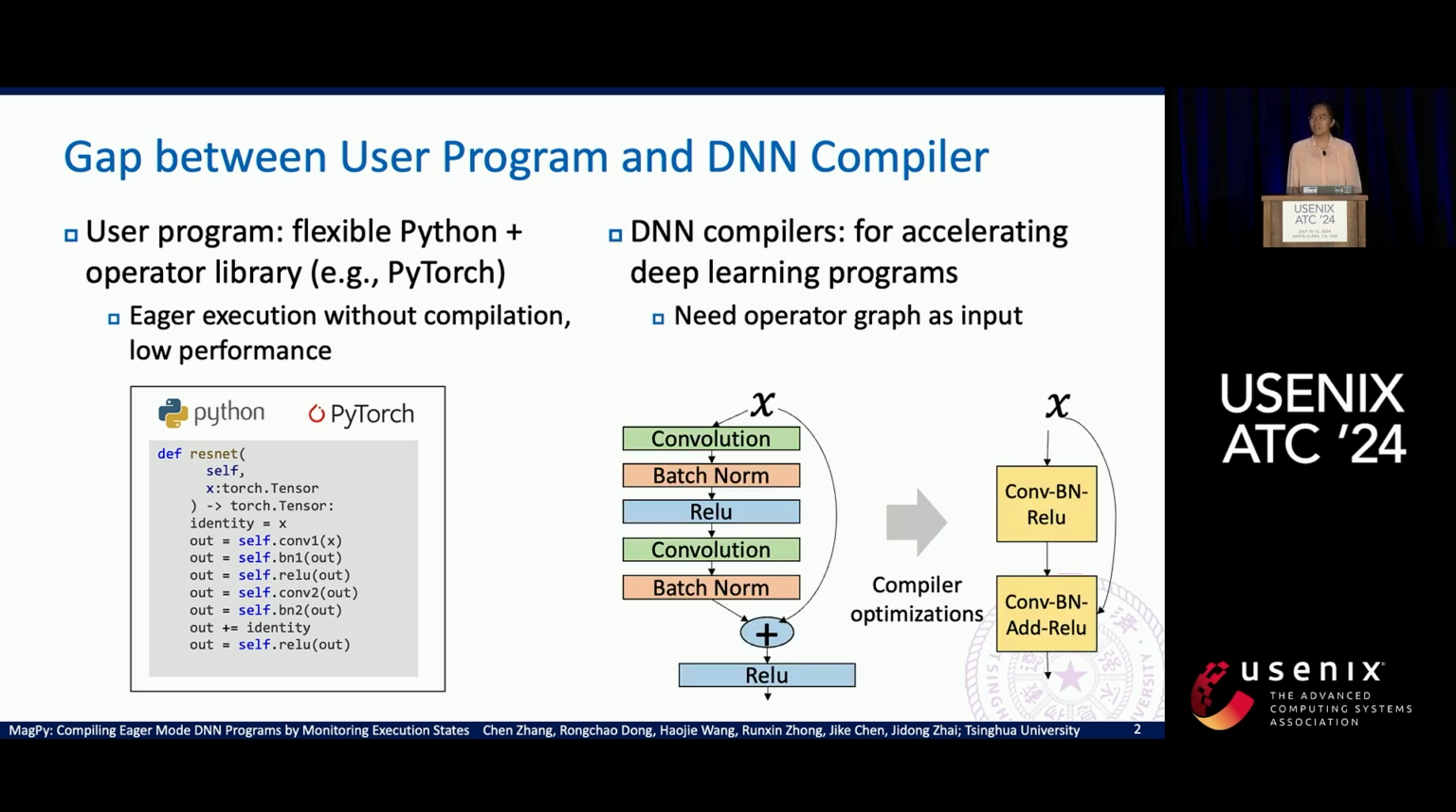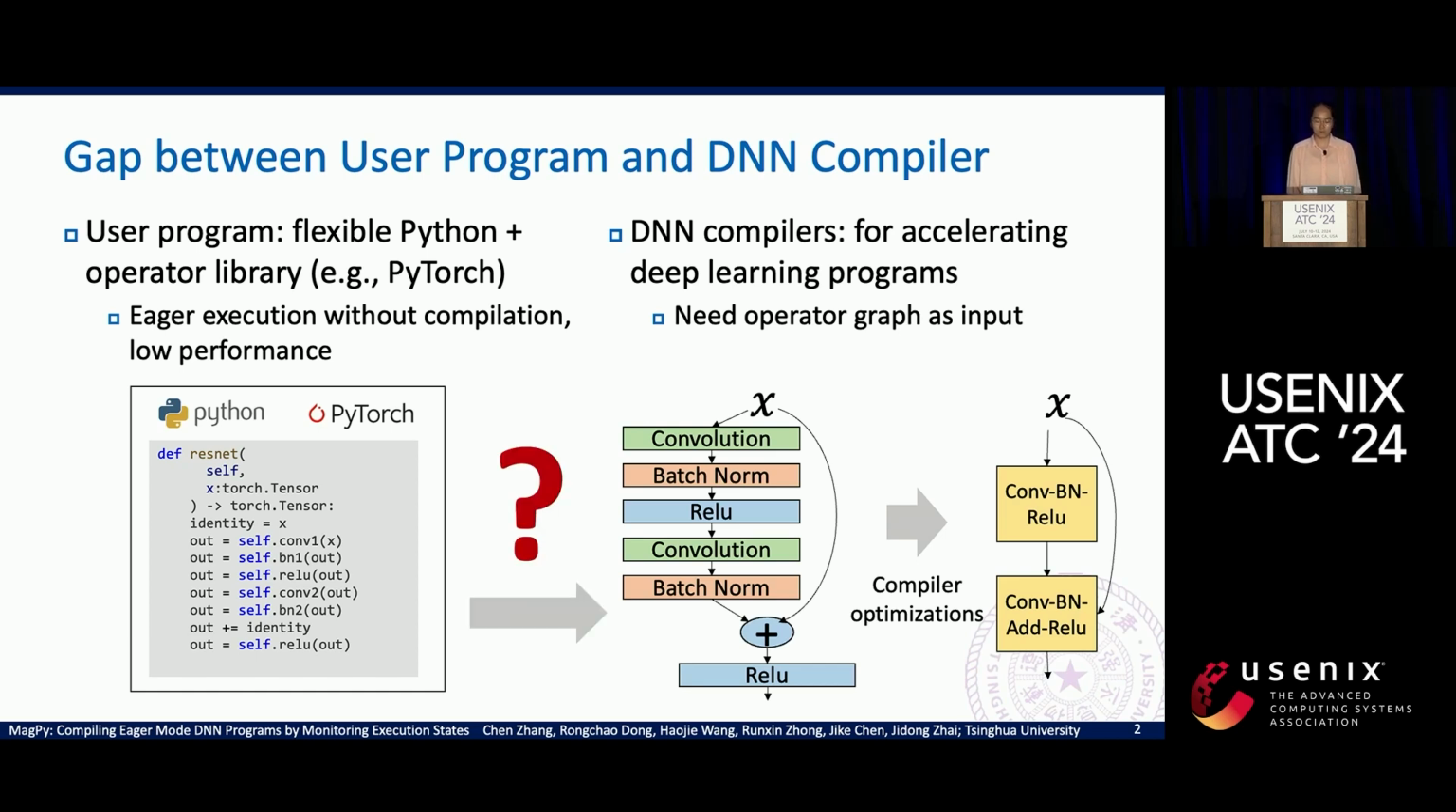On the other hand, as system people, we want to make deep learning programs run faster. So many of us have developed great deep learning compilers now. These compilers can significantly make the programs run faster. They usually require a deep learning operator graph as input, so that they can do some transformations on the graph to generate a faster one.